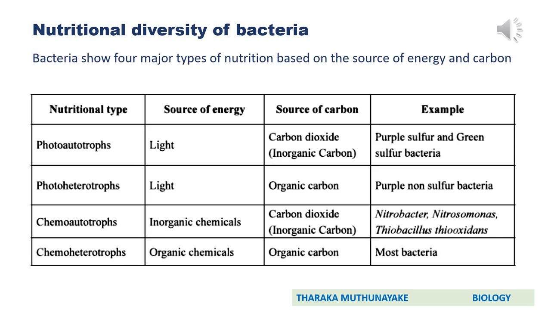Okay, then go to the fourth mode of nutritional type, that is chemoheterotroph. In chemoheterotrophs, as name implies, source of energy should be chemical energy. It's specifically the organic chemicals. They use organic chemicals. Source of carbon is organic carbon, somewhat like us. So then most bacteria are chemoheterotrophs.